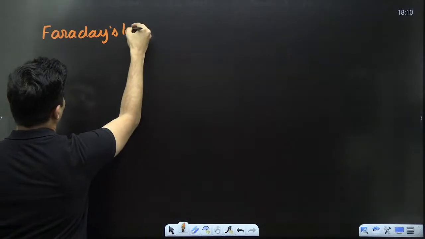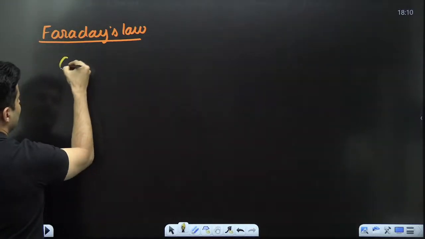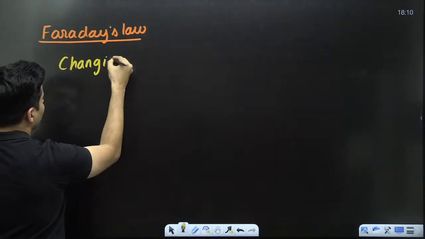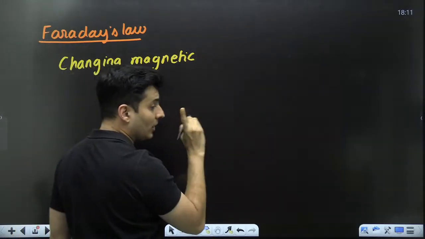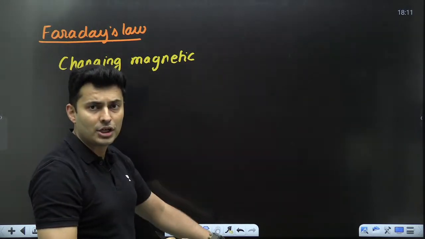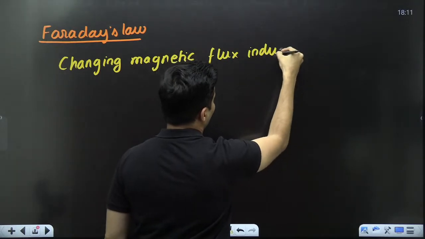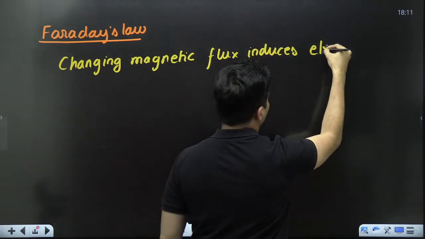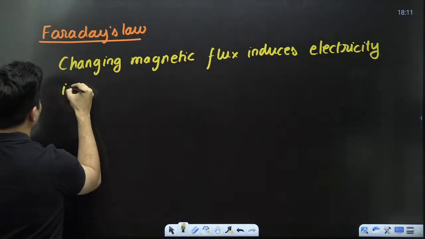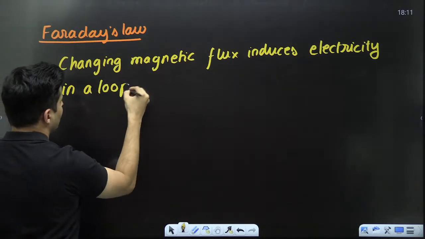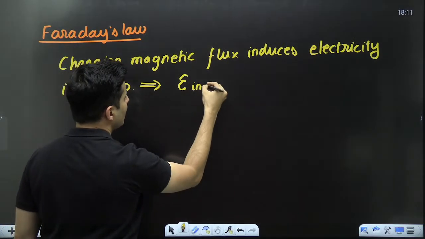According to him, changing magnetic flux, not constant, changing, it should increase or it should decrease, changing magnetic flux induces electricity in a loop. So that creates something called the induced EMF.